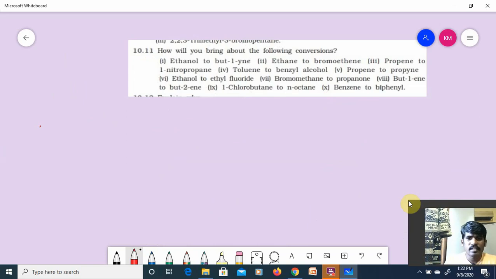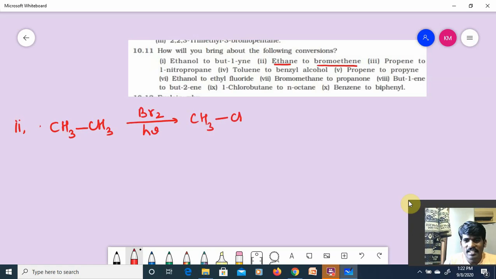See the next reaction, guys, that is ethane to bromoethene. What we have, guys? Ethane to bromoethene, that is double bond. Okay, I am writing the second one. Ethane, what is the formula? CH3 CH3. If it is bromoethane, nothing to worry. Simple substitution reaction, I can do it, not a problem at all. So how will you do it? Treating with Br2, bromine in the presence of sunlight, what will I get? CH3 CH2 Br. Yes or no? CH3 CH2 Br, that is bromoethane.